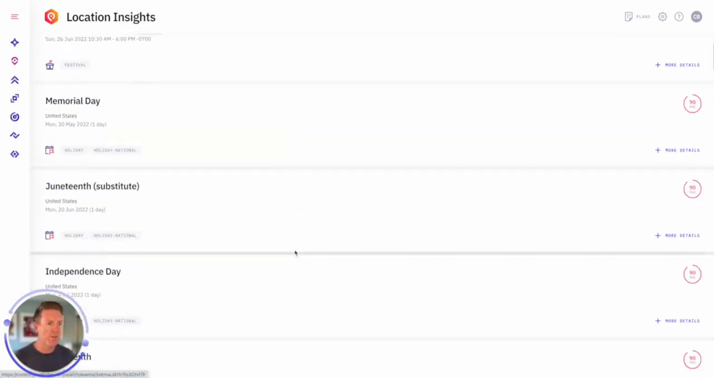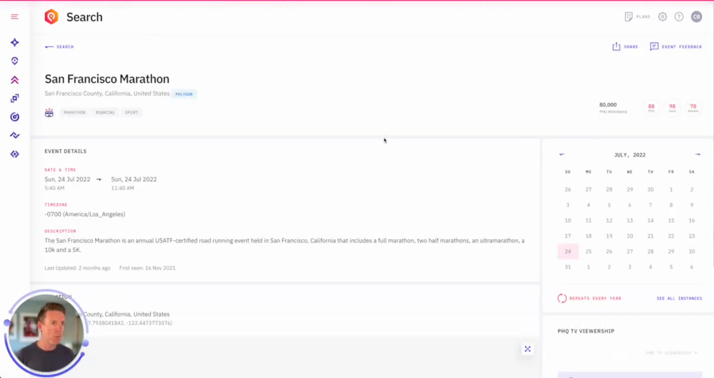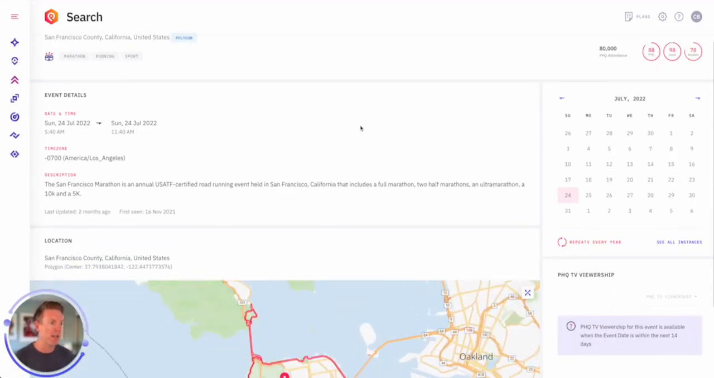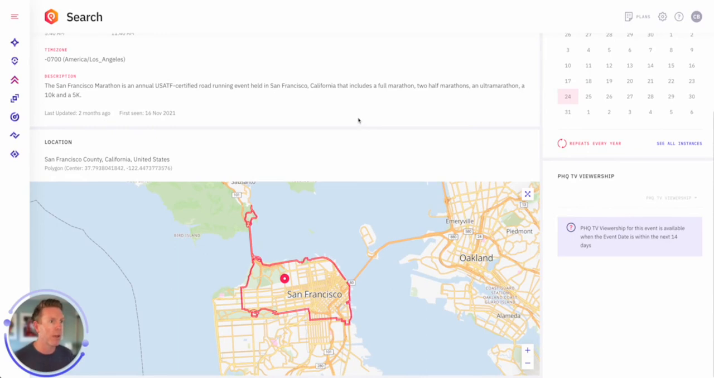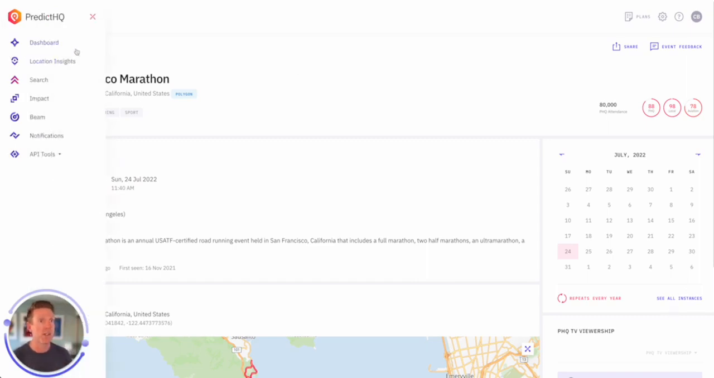If we investigate one of these events, here's the San Francisco Marathon, we can quickly click in and see that it's near our store. But more importantly, we can also see the polygon of that particular event. So you can understand not just the point information, but the polygon of parades and festivals, etc. And again, this is a recurring event, so you see those instances.